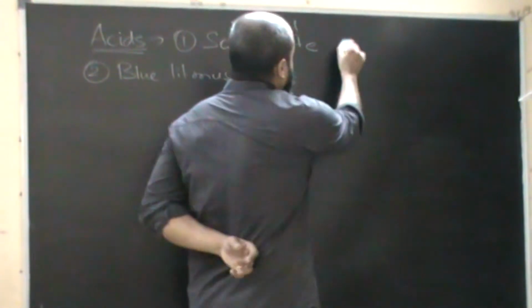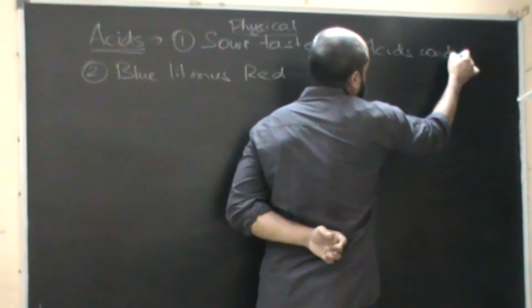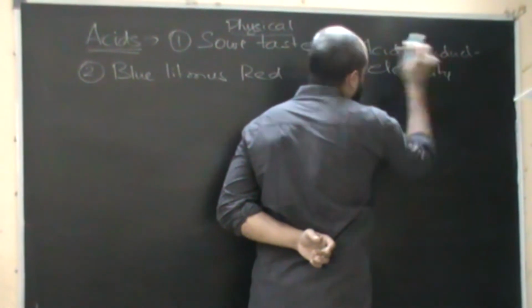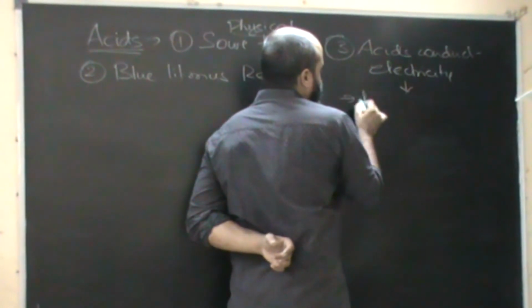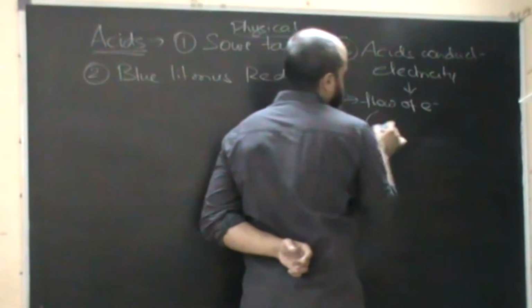Acids conduct electricity. Now we need to understand this. Electricity is conducted due to two reasons. Electricity is conducted due to flow of electrons, which happens in conductors.